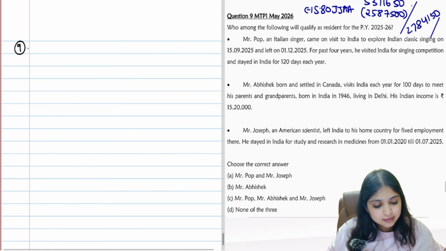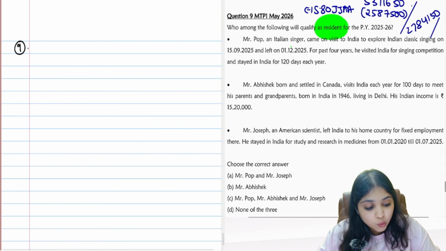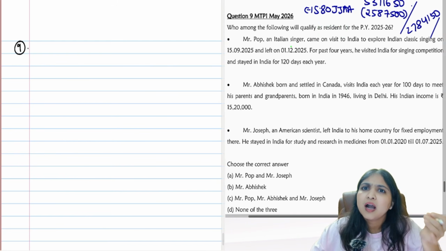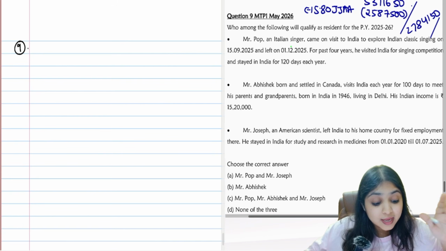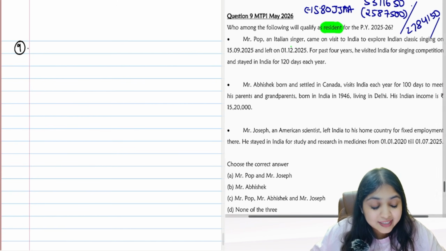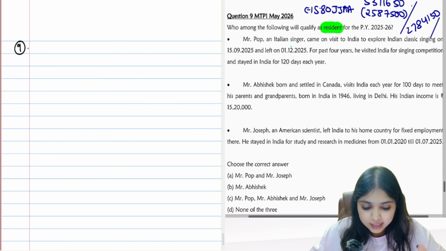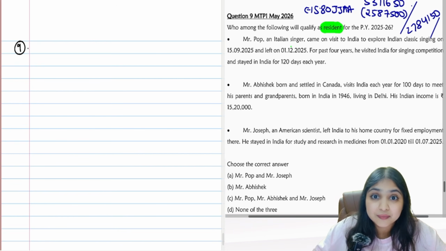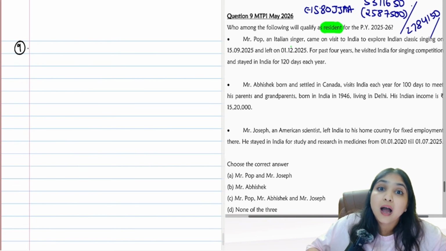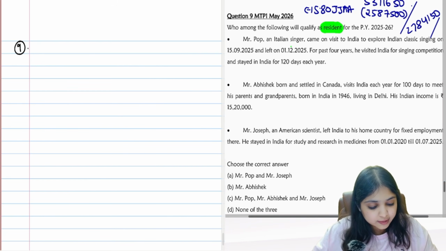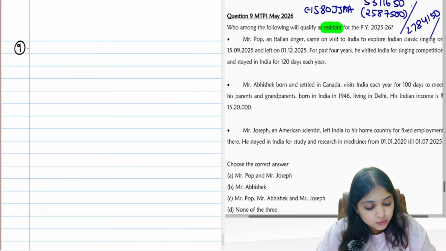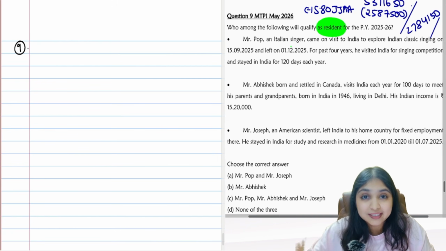The question says, who among the following will qualify as resident? Are they asking for the residential status of each person? No. They're asking who will qualify as resident. So we just have to say resident or non-resident. I don't have to say ROR, RNOR, all that. I just have to say whether resident or non-resident. So it's an MCQ question, okay? Who among the following will qualify as resident?